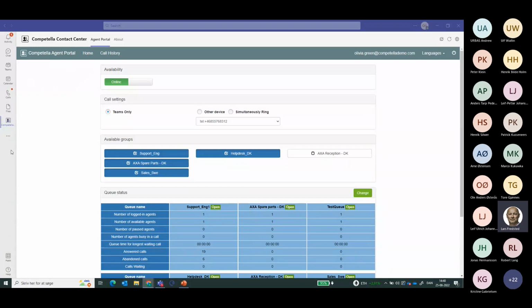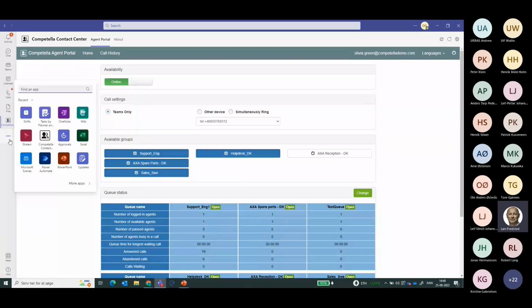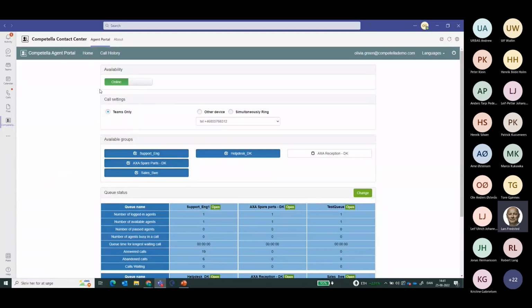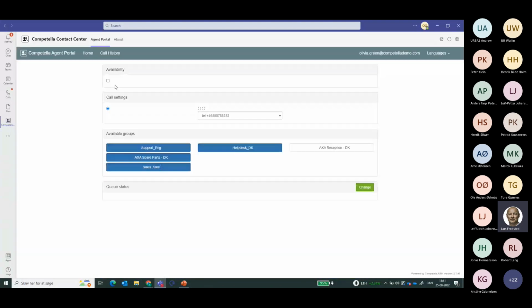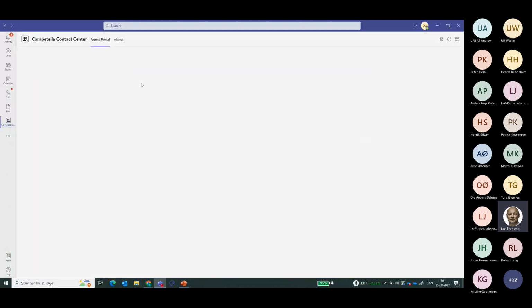Olivia has gone into the App Store in Teams and downloaded the embedded app for Teams called the Competella Contact Center Agent Portal. This is the tool for Contact Center Workgroup agents to be able to go online or offline.